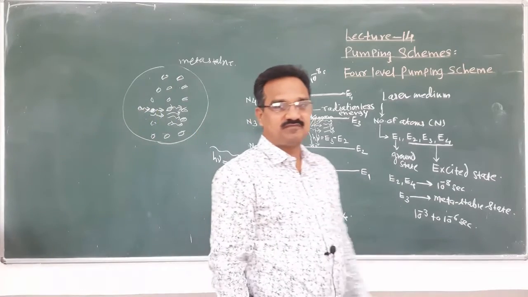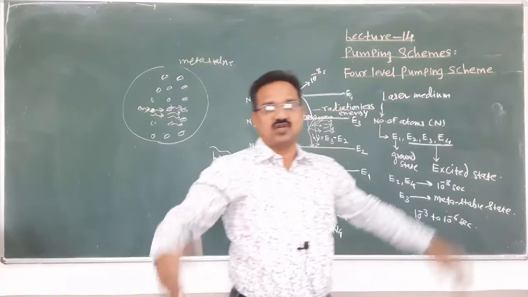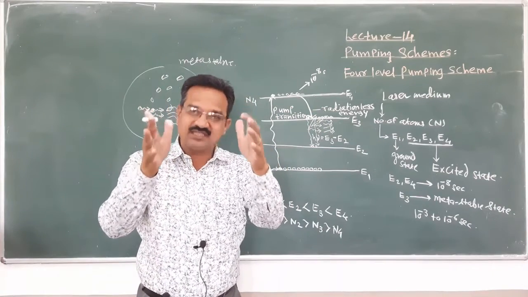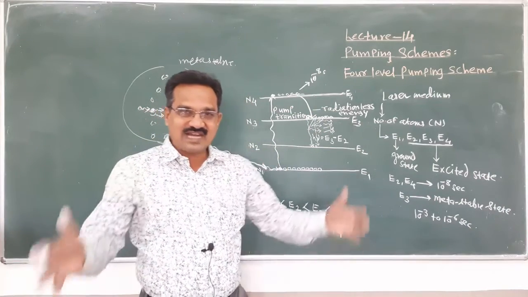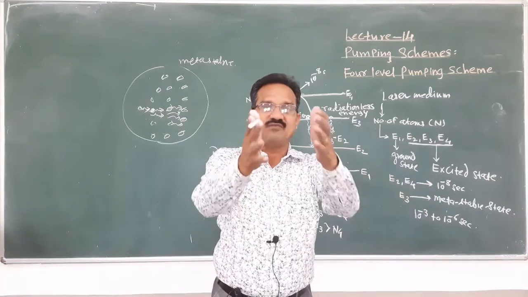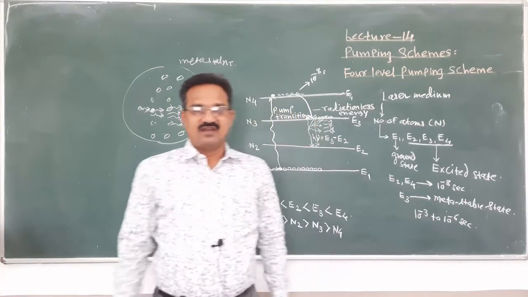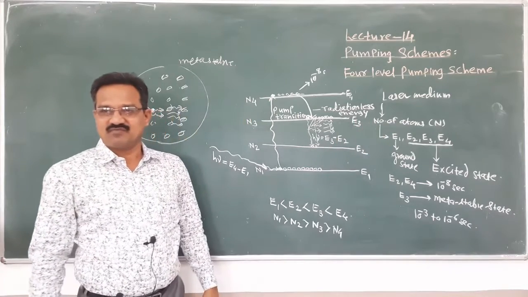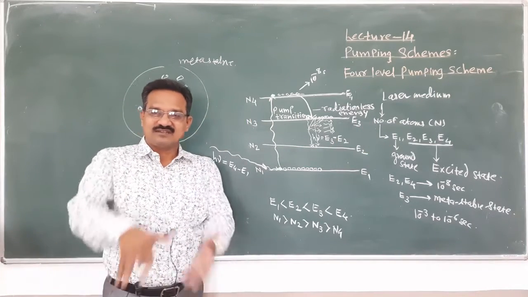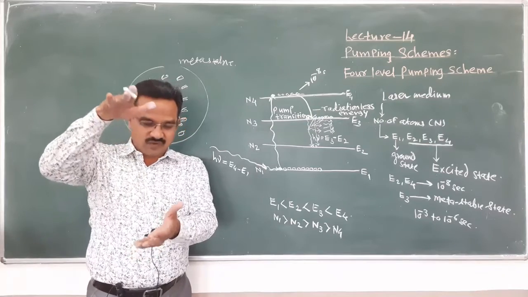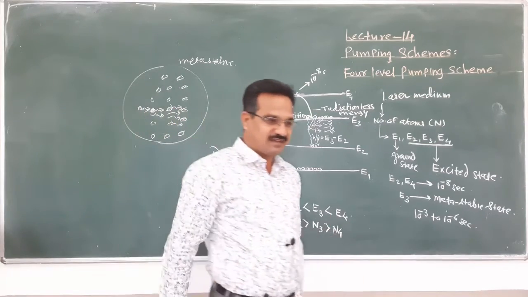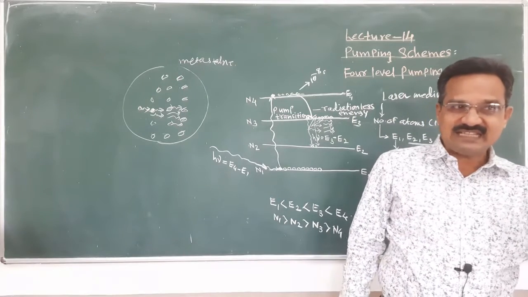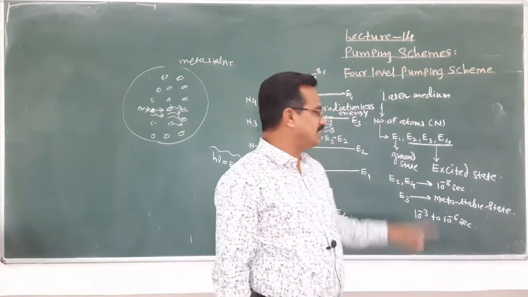In this way, the multiplication of photons takes place, and all the photons are emitted in the same direction, in the same phase, and that's why the amplification of light takes place. When all the photons are in the same direction, amplification means the intensity of light goes on increasing, and that's why the light emitted by the laser is intense, means the intensity of that laser beam is very high.